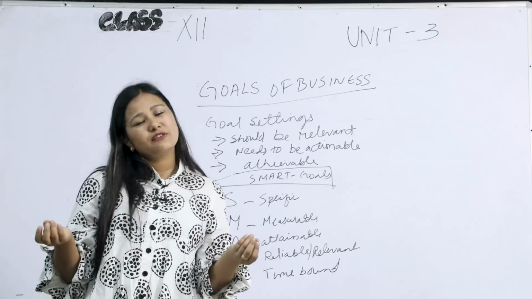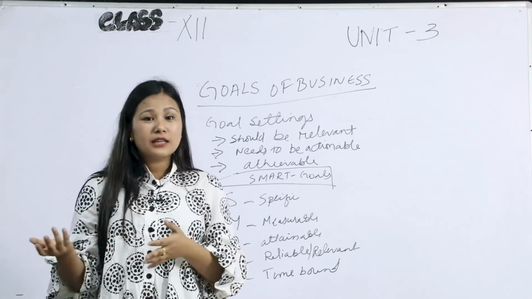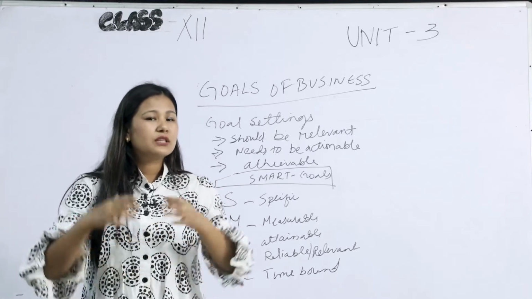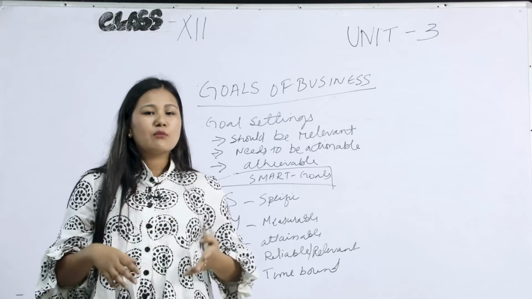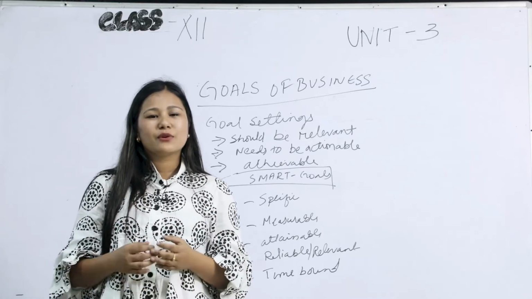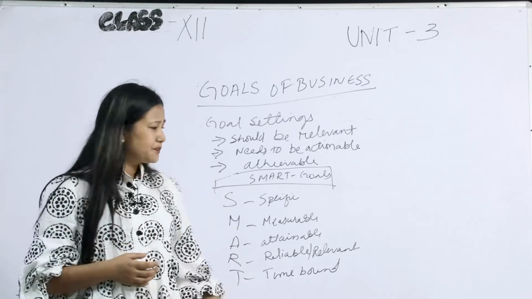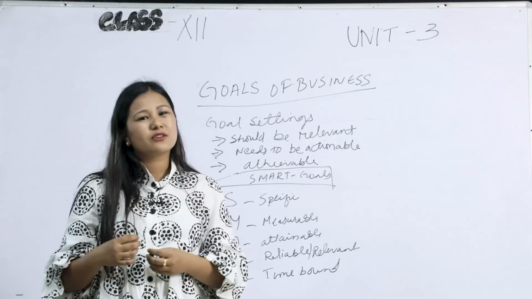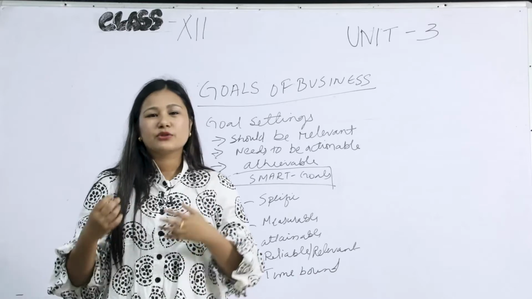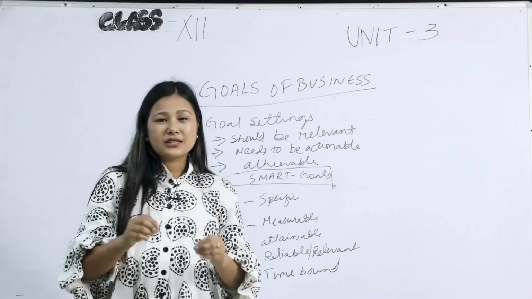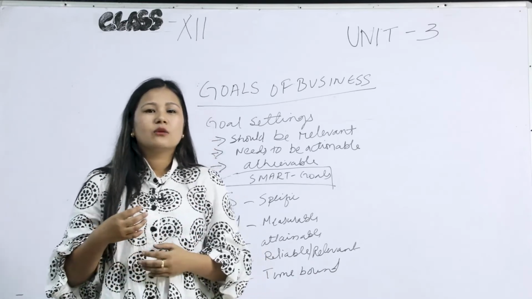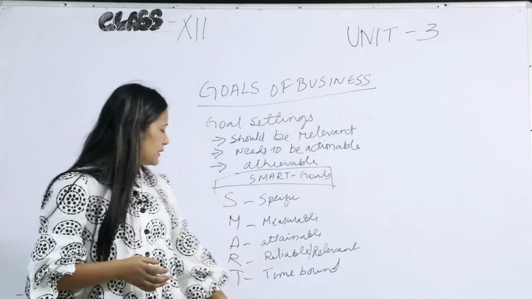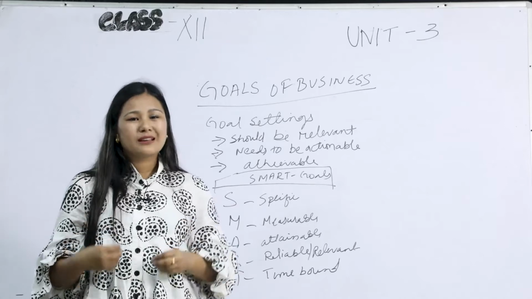But if you don't give a deadline, the employees might take 10 to 20 years to achieve that 10% increase in profit. But if you come up with a time bound and a deadline, telling the employees that you want to achieve this 10% increase in profit or sales in 3 months, then the employees will be directed towards it, and the work in your enterprise will be efficient and effective. Therefore, this time bound also needs to be considered.